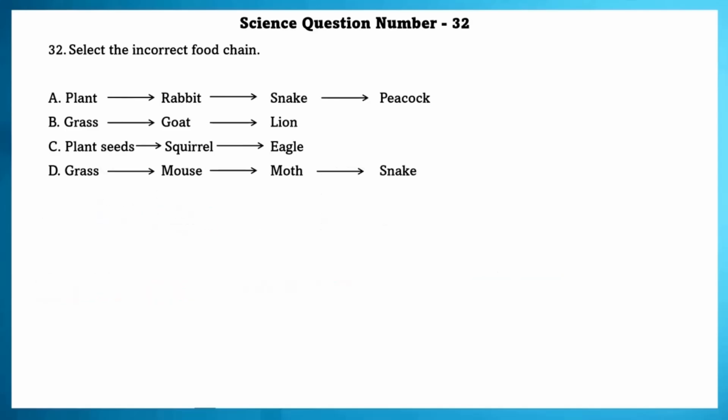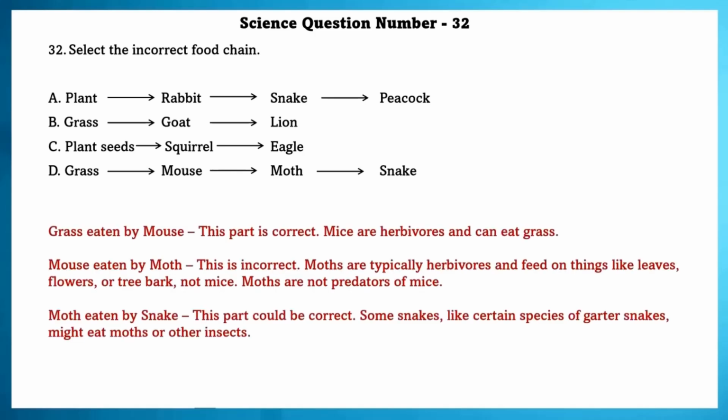Science question number 32. Select the incorrect food chain. Grass eaten by mouse. This part is correct. Mice are herbivores and can eat grass. Mouse eaten by moths. This is incorrect. Moths are typical herbivores and feed on things like leaves, flowers, or tree bark, not mice. Moths are not predators of mice. Moths eaten by snakes. This part could be correct. Some snakes, like certain species of garter snakes, might eat moths or other insects. So, D option is the incorrect food chain.